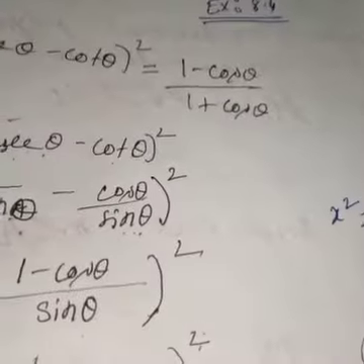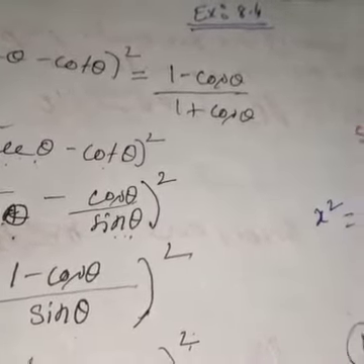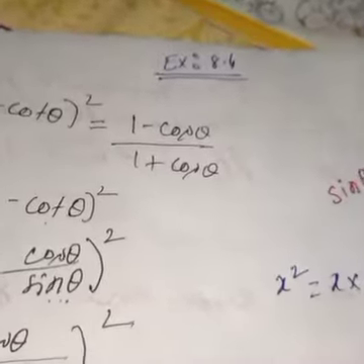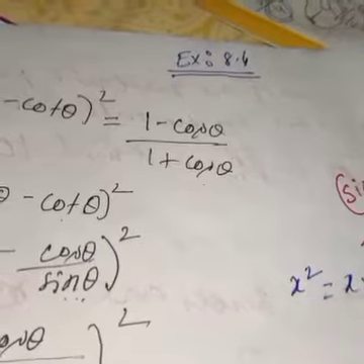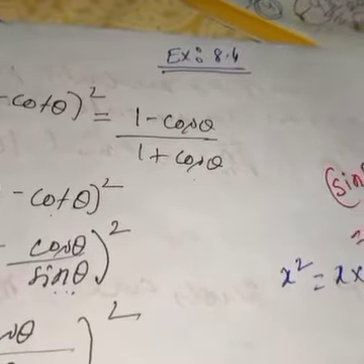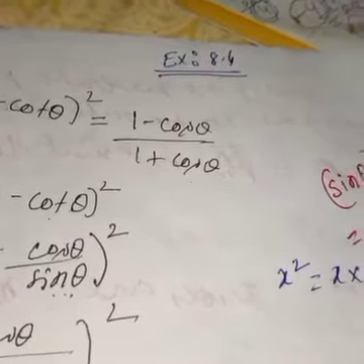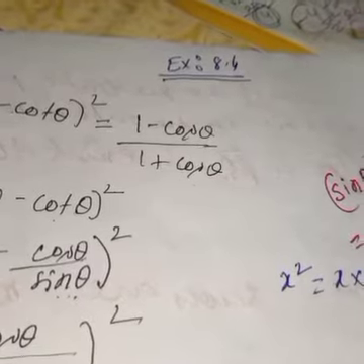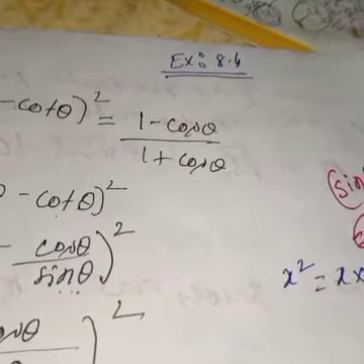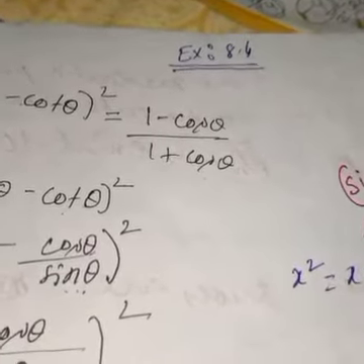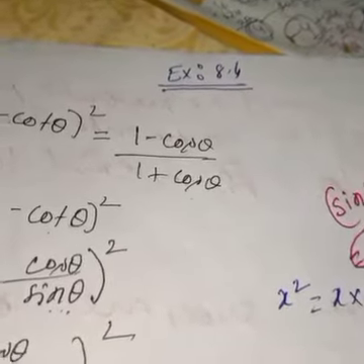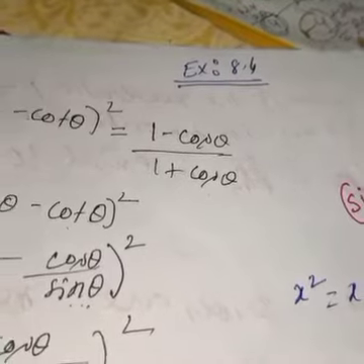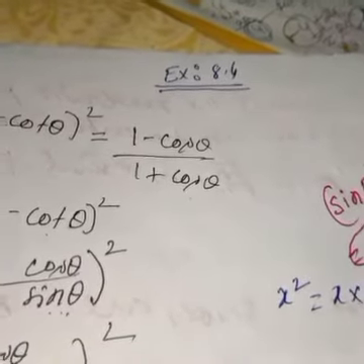One important thing: sine theta whole square, you cannot give the square on theta. You have to write sine square theta. You cannot give the square on the angle.